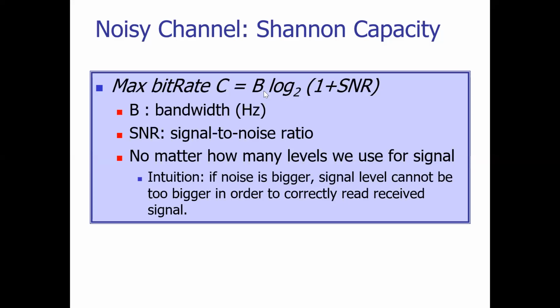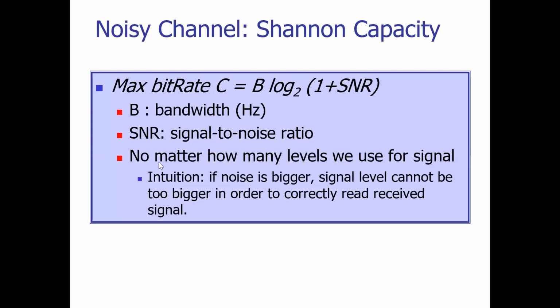So what is this B? B is nothing but bandwidth, which will be measured in hertz. And SNR is nothing but the signal to noise ratio. What is signal to noise ratio? Average signal power divided by average noise power. If you just give it, then it will be your signal to noise ratio. With respect to this only, we are calculating it.